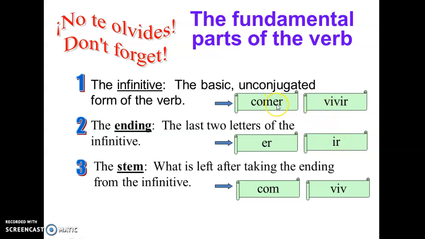These are infinitives. Comer is to eat, vivir is to live. So our endings, er, right here, ir, right here. And then the stem, whatever is left. In this case, com, right? And then viv, right here. So these are the three fundamental parts of a verb in Spanish.